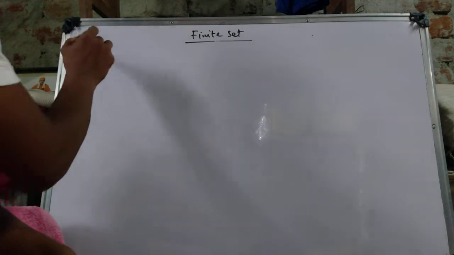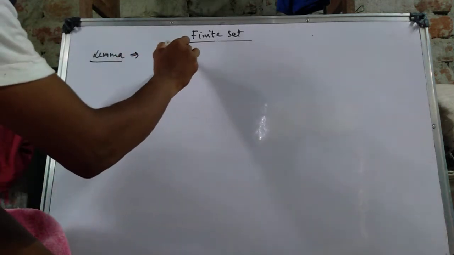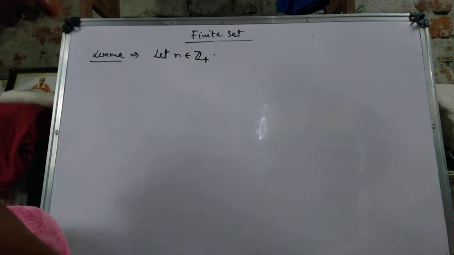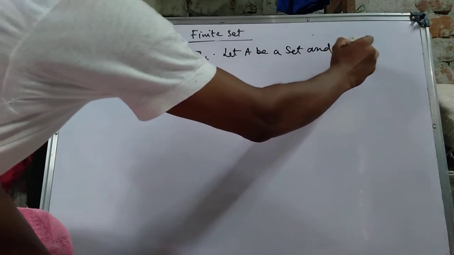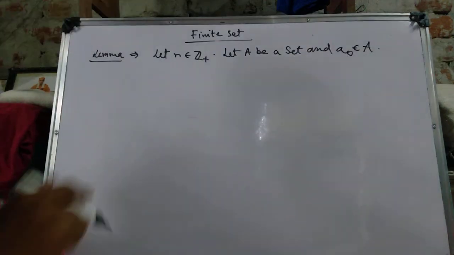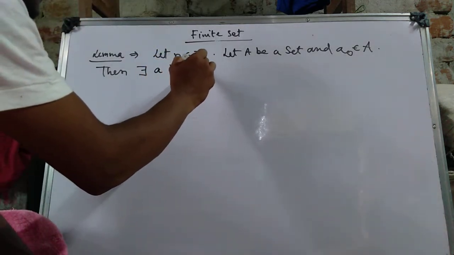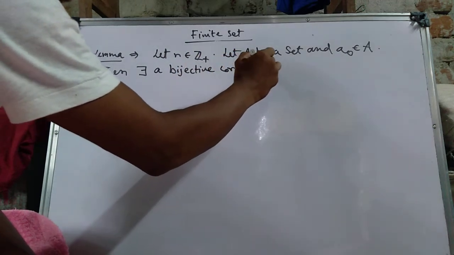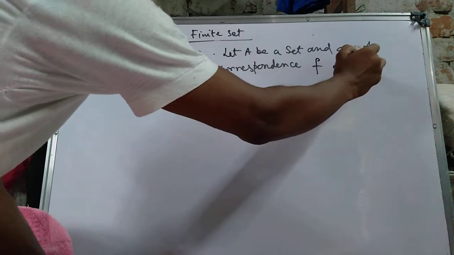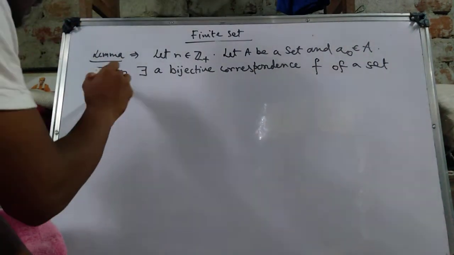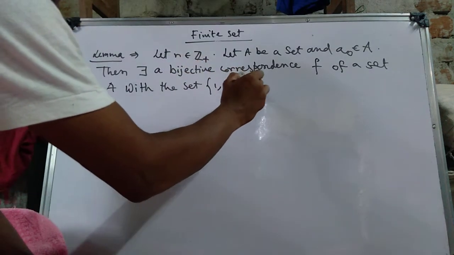We start with one lemma first. Lemma: let n be a positive integer, let n belong to Z plus, and let A be a set, and a0 belongs to A. Then there exists a bijective correspondence of the set A with the set {1, 2, ..., n+1}